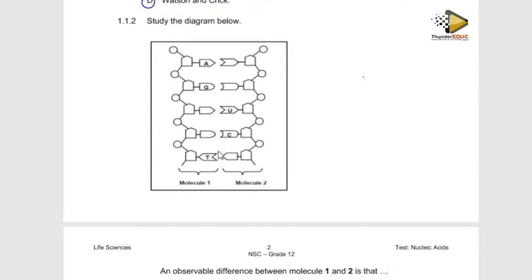Remember that thymine is only found in DNA, while this one has uracil, and uracil is only found in RNA. So molecule A is DNA, while molecule B is RNA. You see? That is the difference.